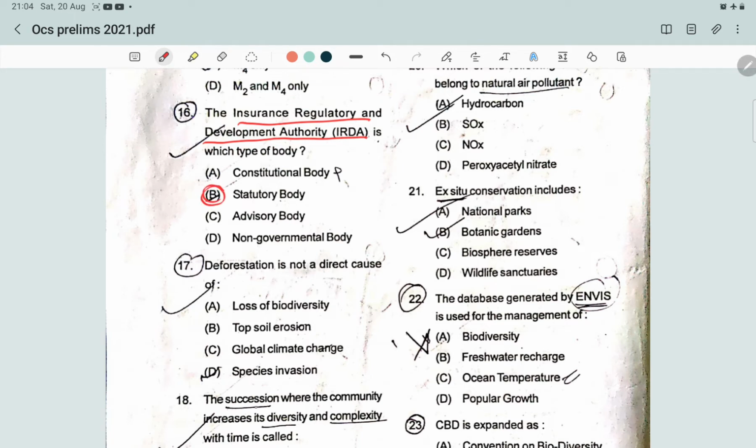Next question: deforestation is not a direct cause of which of the following? What is deforestation? Deforestation is the clearing, destroying, or otherwise removal of trees through deliberate, natural, or accidental means. So deforestation can cause climate change, desertification, soil erosion, fewer crops, flooding, increased greenhouse gases in the atmosphere. But it is not a direct cause of species invasion. So the correct answer would be species invasion.